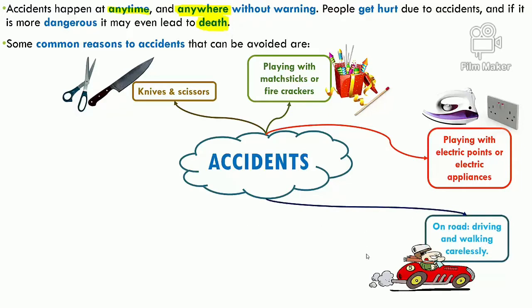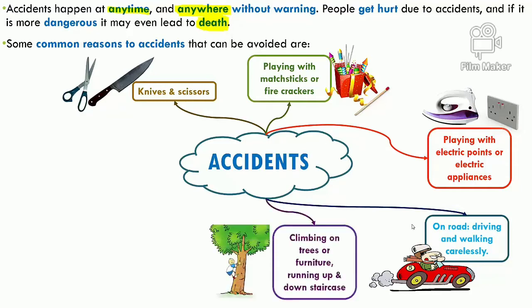Another main reason because of which accidents happen is carelessness on the road. Either while driving or while walking, you need to be aware of your surroundings and drive carefully and slowly, not just rip through the road or run around in the main road. Another main reason why accidents could happen is while climbing trees, while being funny, or while being naughty, when you're running up and down the stairs. These can lead to certain severe accidents. If you slip and fall, you can end up with broken bones.